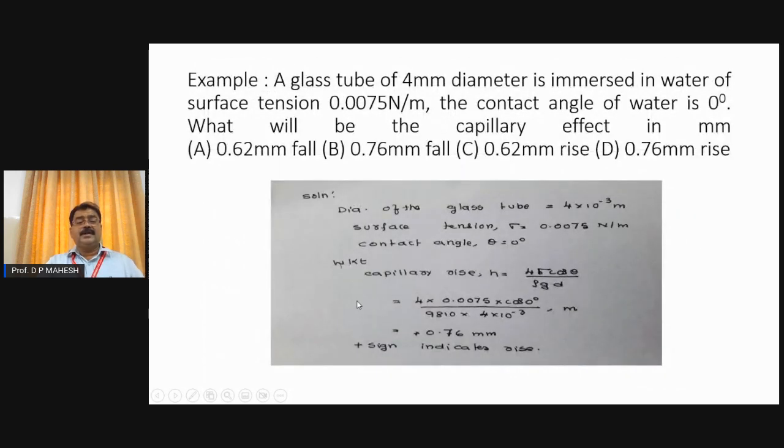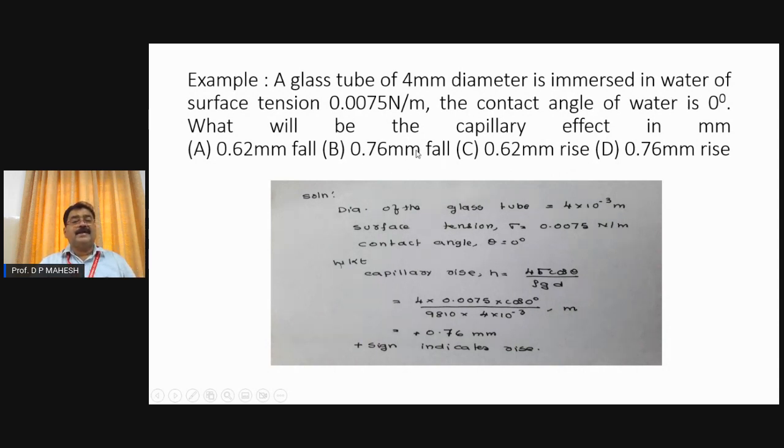Now coming to another example, you can look at this. A glass tube of 4 mm diameter is immersed in water of surface tension 0.0075 Newton per meter. The contact angle of water is 0 degree. It is only an exercise problem. What will be the capillary effect in millimeter? The answers are given, so you have to carefully work it out.